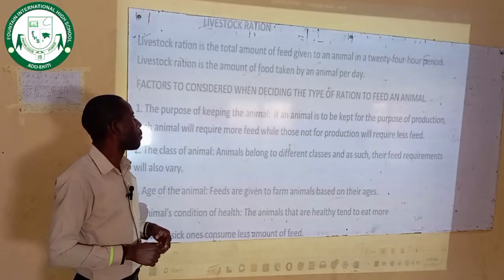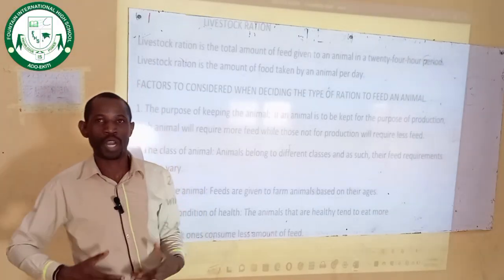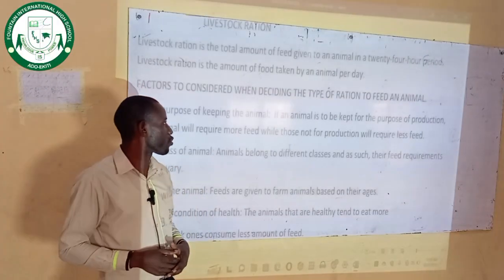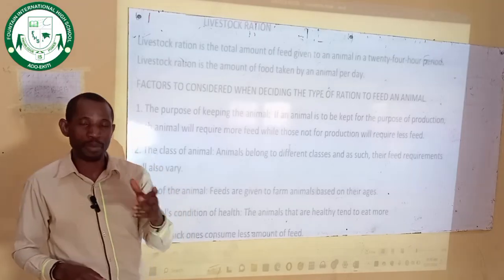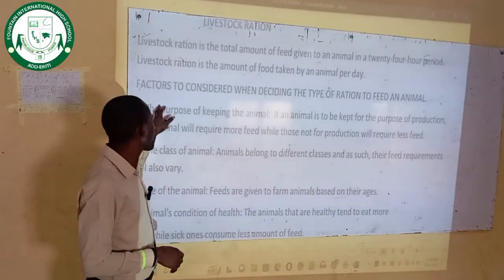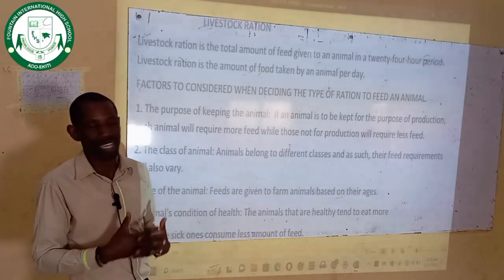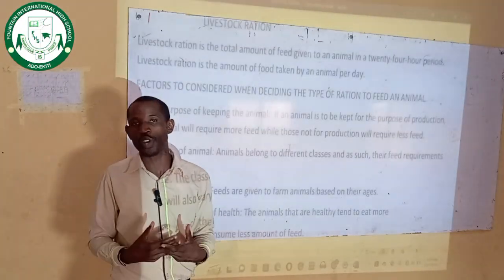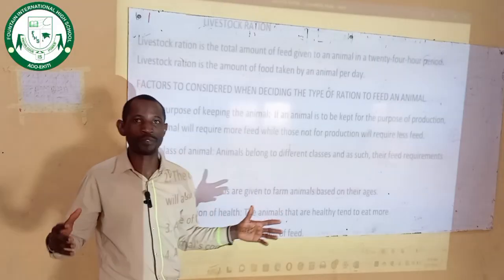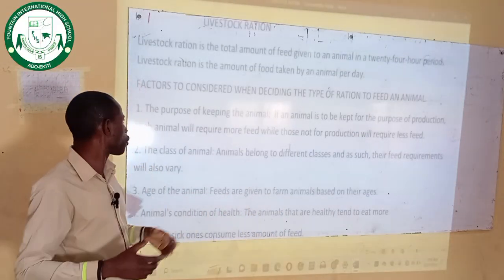Livestock ration. Now, before you give feed, before you offer ration to your animal, there are some factors you have to consider that will determine the type of ration to give to your animals. Factors to consider when deciding the type of ration to feed an animal. Anytime you want to give feed to your animals, these factors are very important for you to take into consideration before you give feed or ration to your livestock.